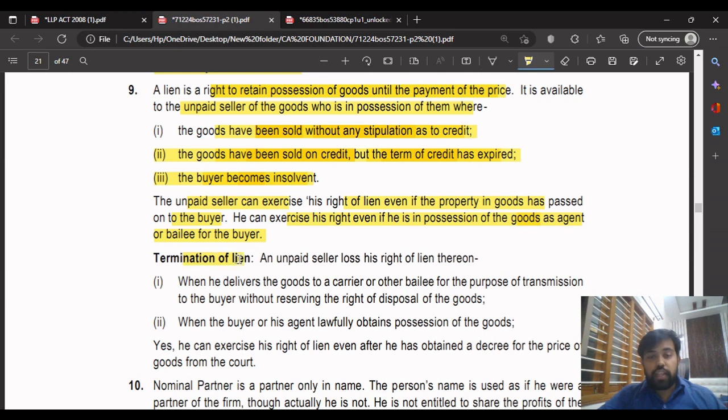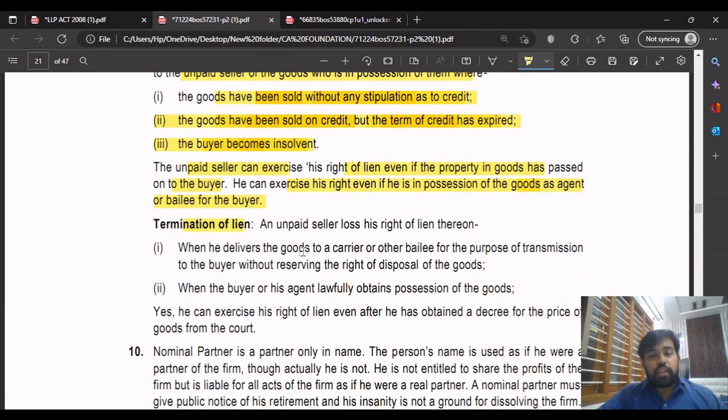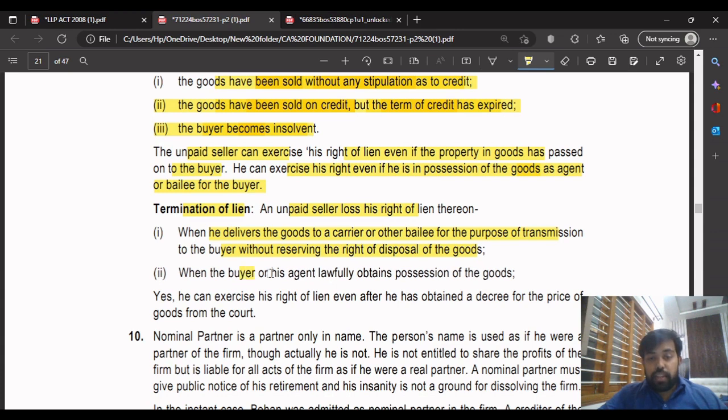Now, termination of lien. When is the lien of the unpaid seller terminated? This is important. When he delivers the goods to a carrier or other bailee for the purpose of transmission to the buyer without reserving the right of disposal. What they are saying is, when he delivers it to a carrier, the person who is transporting the goods to the buyer, then he cannot exercise his lien. Also, where the buyer or his agent lawfully obtains the possession of the goods.